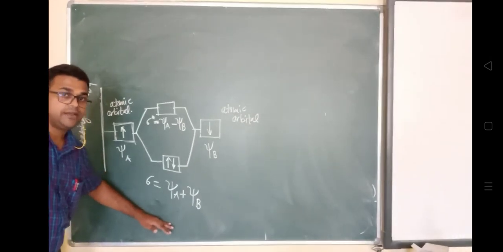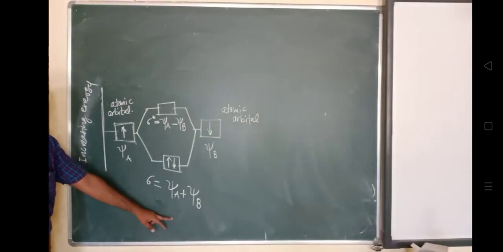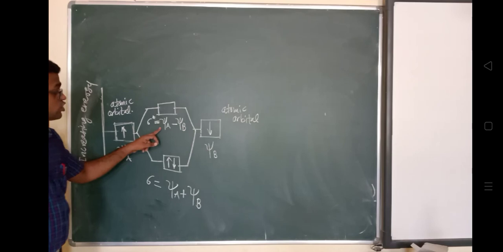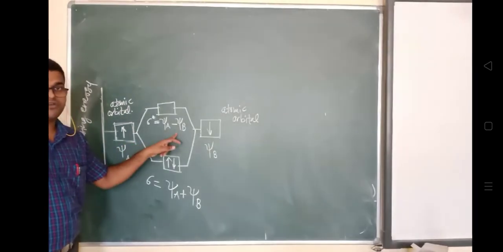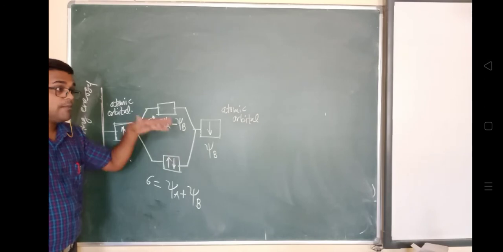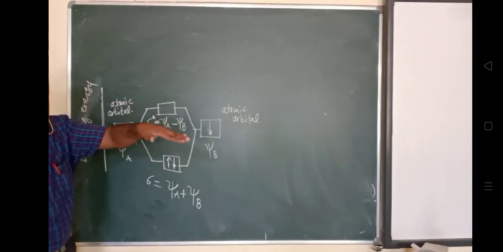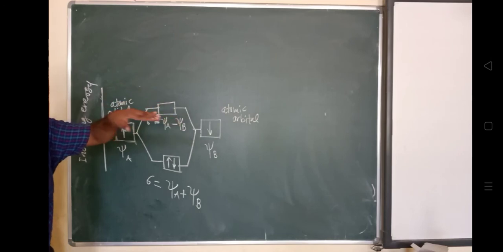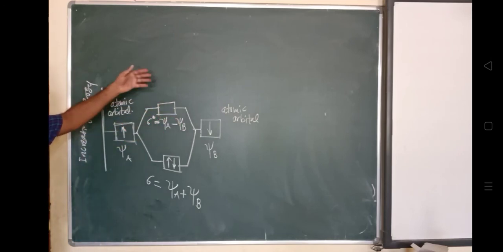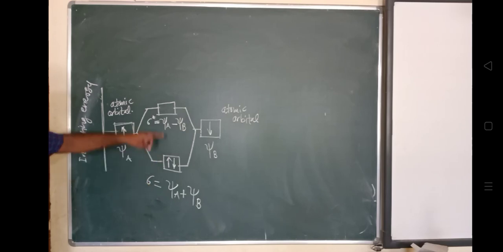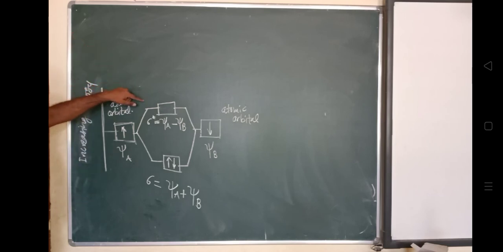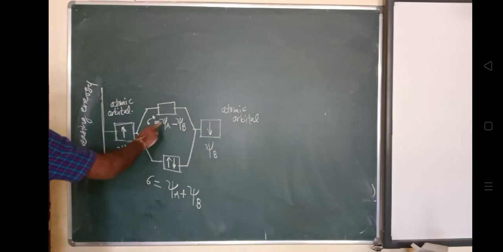And this other one is a bonding orbital, and this bonding orbital will possess lower energy than the atomic orbital.